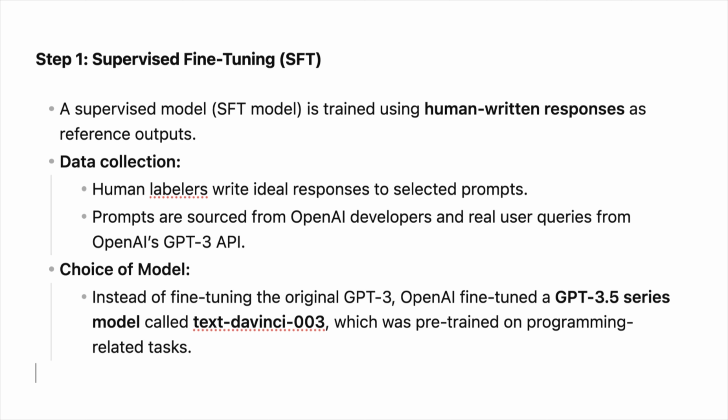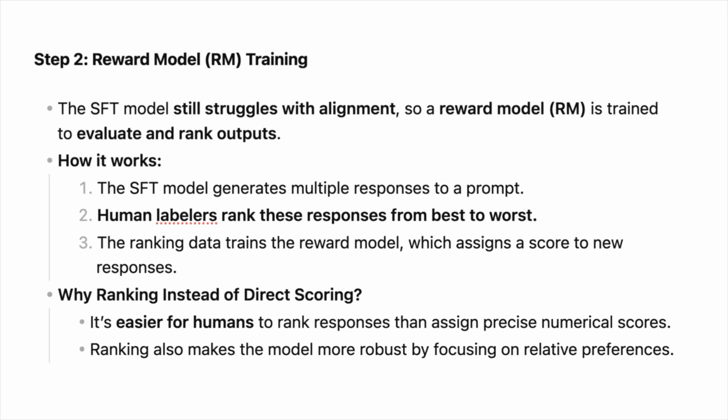For ChatGPT, 2 different sources of prompts were used. The first source was directly from the labelers or the developers of OpenAI, and the second source was OpenAI's GPT-3 API requests coming from the customers. Now, instead of fine-tuning the original GPT-3, OpenAI fine-tuned a GPT 3.5 series model called Text DaVinci 003, which was pre-trained on programming related tasks. Interesting, right?